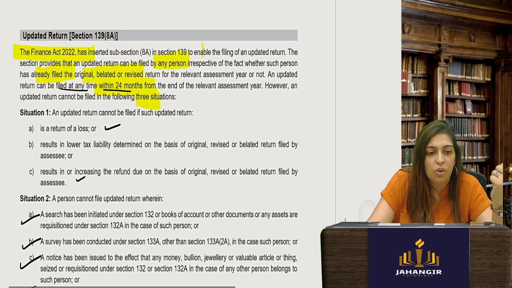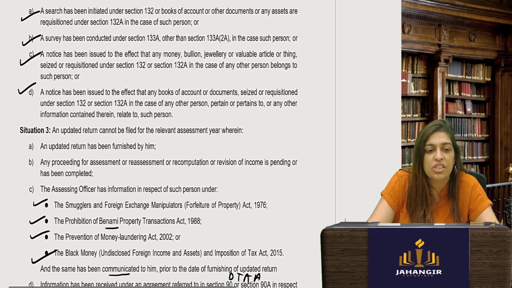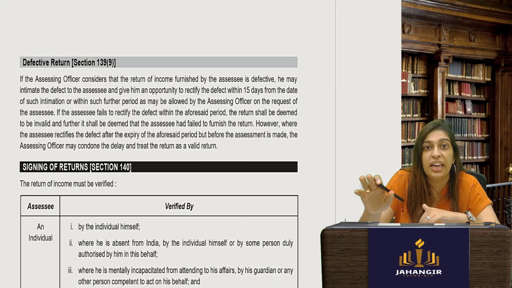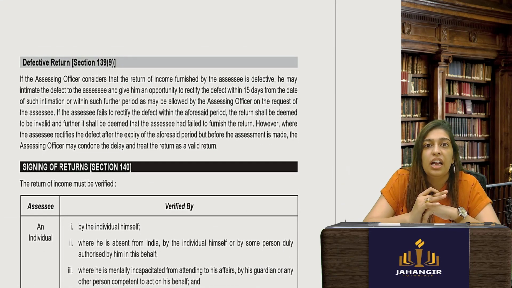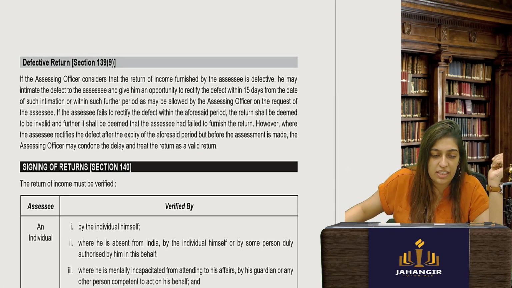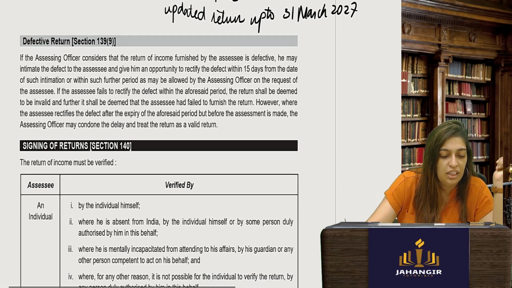Basically, anyone who has already done a revision, or where an investigation is already going on, or who has already filed an updated return, cannot file. Otherwise, any person can file an updated return within 24 months. So if my final assessment year gets over in 24-25, I can file an updated return up to... 24 months will be how much? 31st March 27.